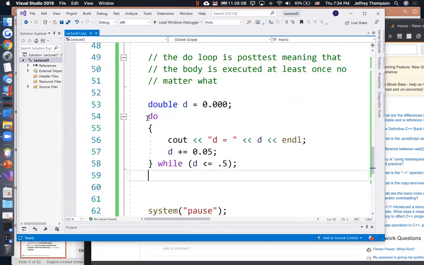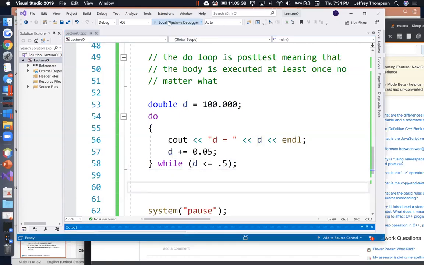This is a post-test loop, meaning that even if d started off larger than 0.5, it would still print it at least once. So the number 100 is definitely larger than 0.5, but it's going to go ahead and print it anyway because there's no pre-test condition. Instead it does the body, and then it checks the while condition, and since the condition is false, it exits and goes on its merry way.